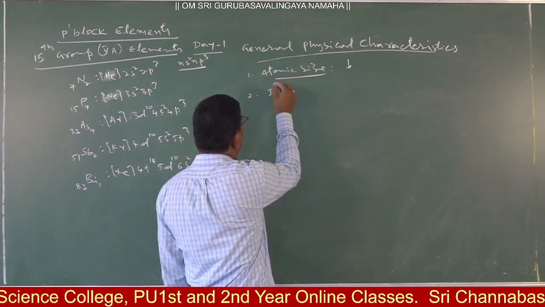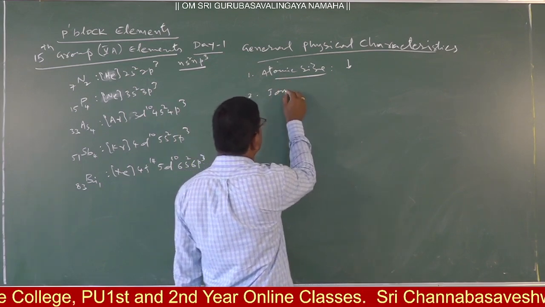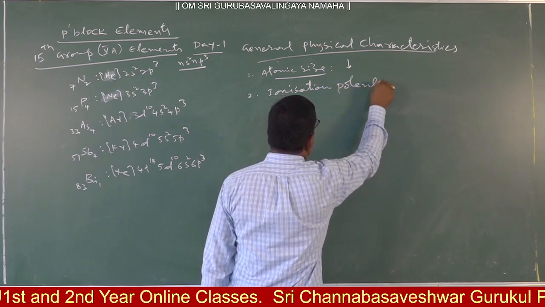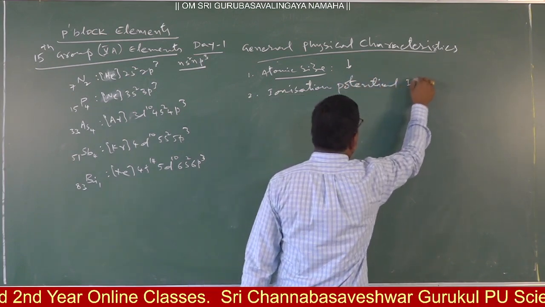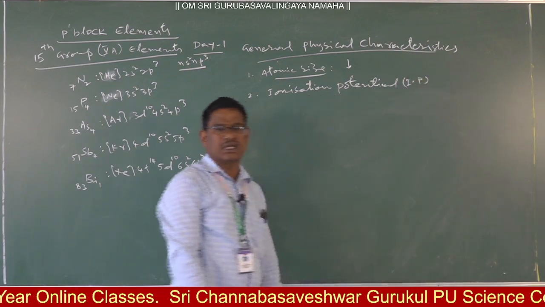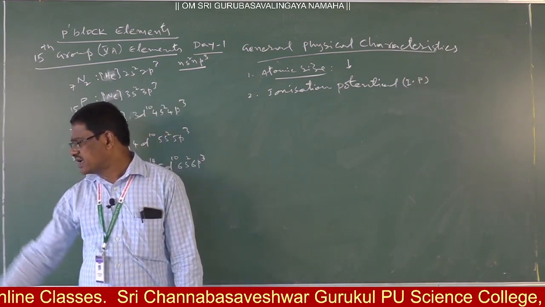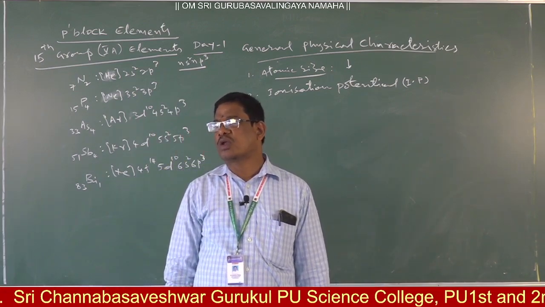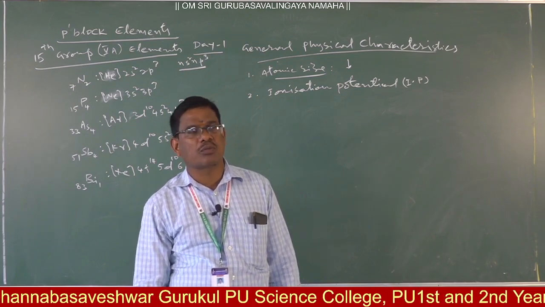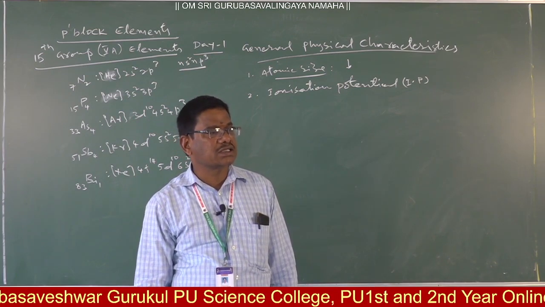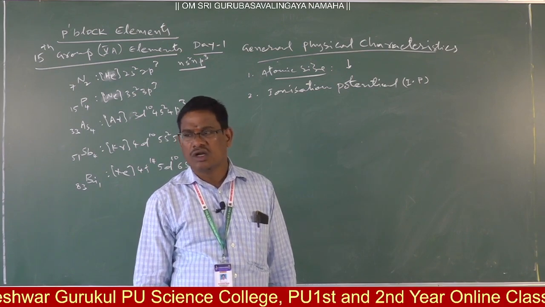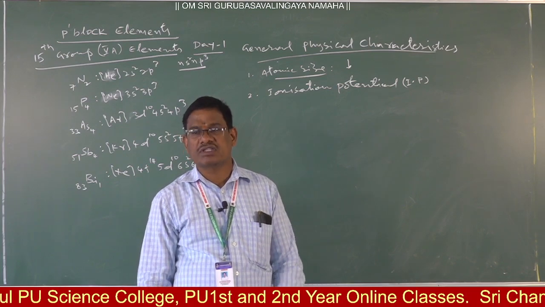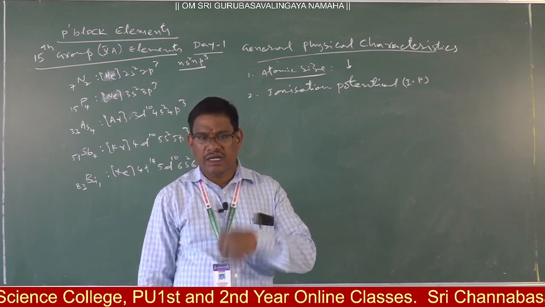Next, ionization potential. Ionization potential, IP, or sometimes we also say ionization energy. Ionization energy is the minimum excess amount of energy needed to remove an electron from the outermost orbit of a neutral gaseous isolated atom. Correct? It is the energy required to remove an electron from the outermost orbital of a neutral gaseous isolated atom.